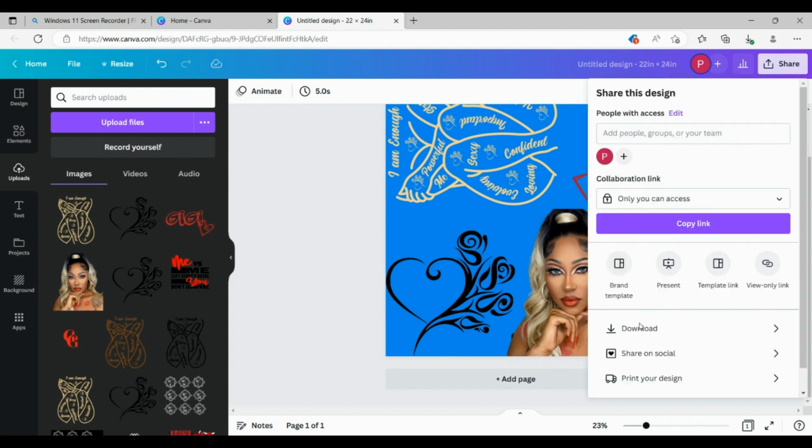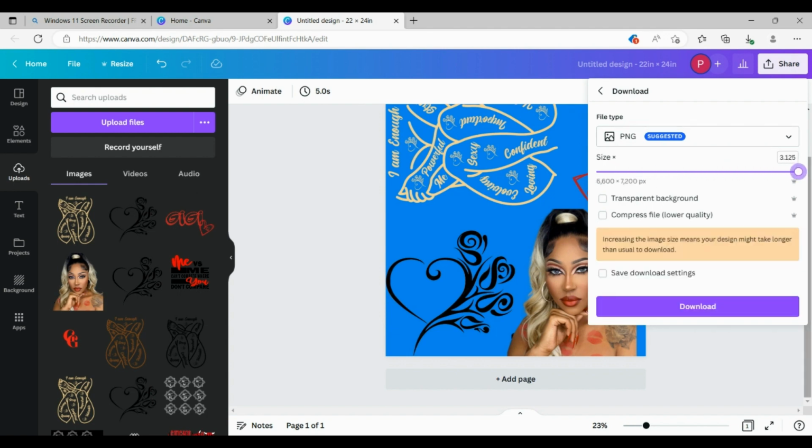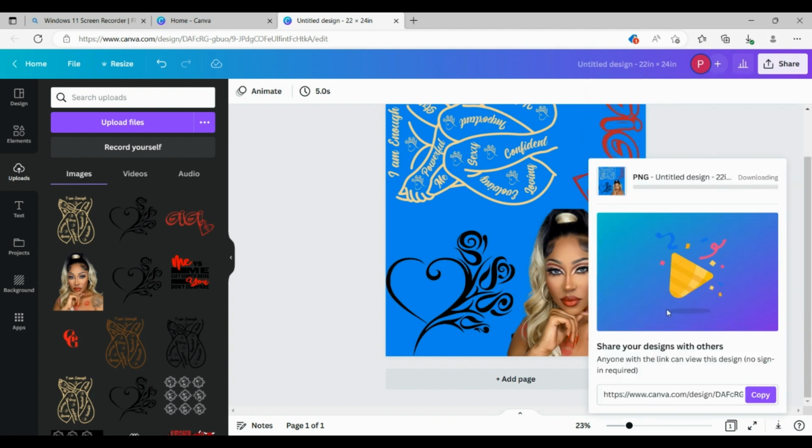So we're going to go up to Share, click Download, and you always want to save it as a PNG, and the size is here, which is the size 1. You want to bring this bar all the way over to the right because you want this as large as possible so that the images can be as clear and as crisp as they can possibly be. So we're going to click Transparent Background because we want all that blue to be taken away. Then we will click Download.